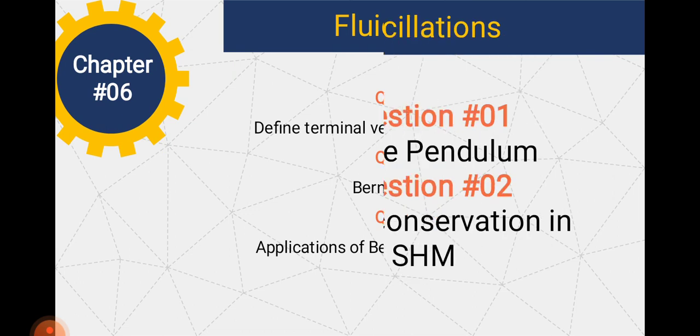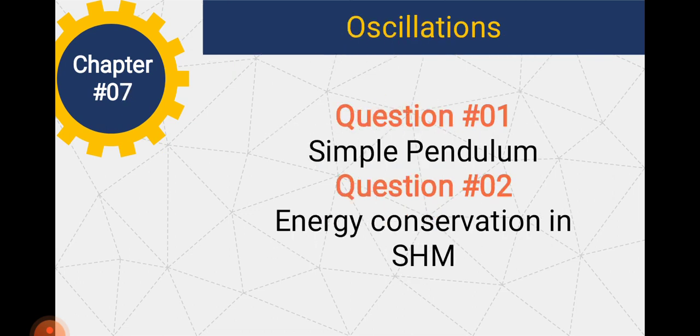So let's move on to chapter number 7, which is about oscillations. There are two questions here. The first question is the simple pendulum and the second question is energy conservation in simple harmonic motion.